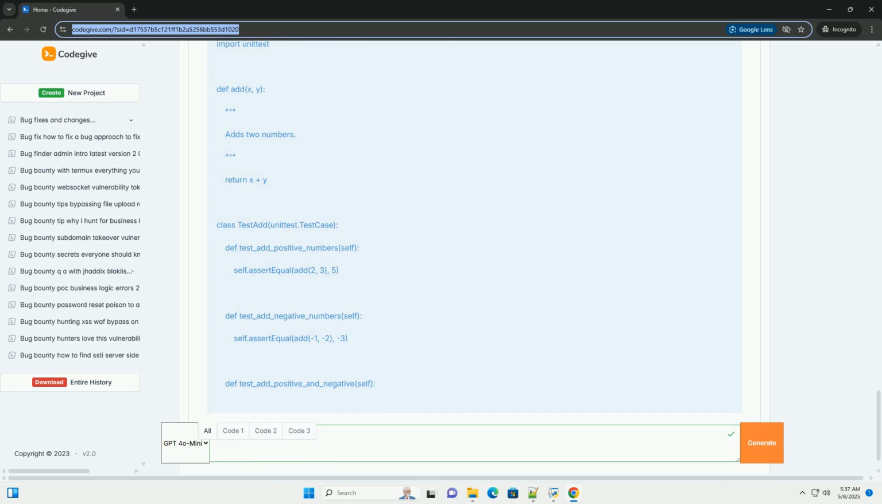Isolate the problem. If the bug is complex, try to narrow down the area of code that's causing the problem. This can involve commenting out code, adding logging statements, or using a debugger. 2. Understand the code. Read the code. Carefully read the code in the area where the bug is occurring.